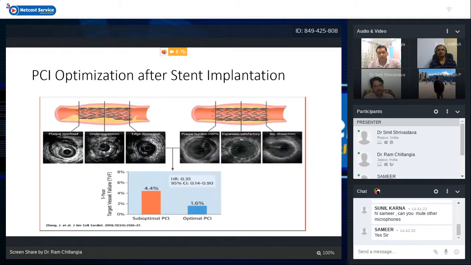So what can PCI optimization do with our stent? It can decrease the plaque burden, it can expand the stent satisfactorily, and it can lead to avoidance of edge dissection. With optimal PCI, the target vessel failure rate comes down significantly as compared to suboptimal PCI, in one of the studies published in 2018.